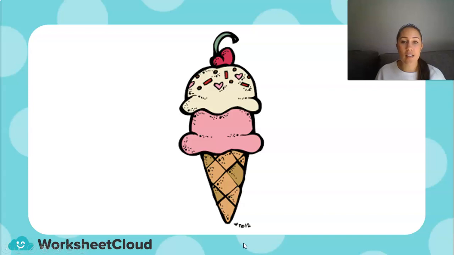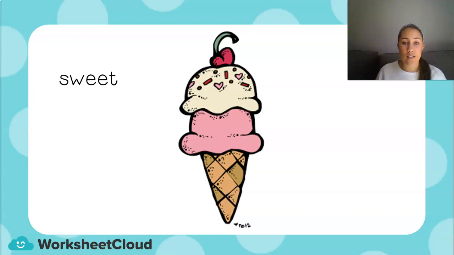So let's have a look at this ice cream. It looks quite delicious, and on a hot day like today, I would love to eat this ice cream. But let's have some words that are going to describe this ice cream. So ice cream is my noun because I can touch the ice cream, I can see the ice cream, I can taste the ice cream, but some words are going to describe it.